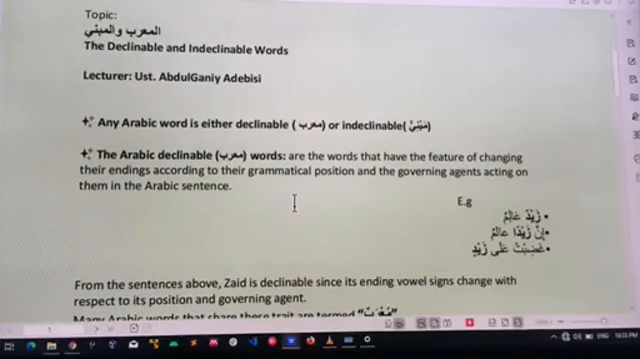Now, so that is what we wanted to discuss on Murab and Mabni. So in summary again, we have Murab and Mabni. Murab are declinable words that can change with the situation, depending on what is acting on them or the position they are in. While Mabni are those words that don't change, their ending doesn't change irrespective of the situation.